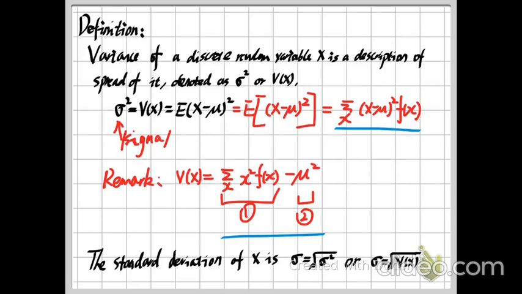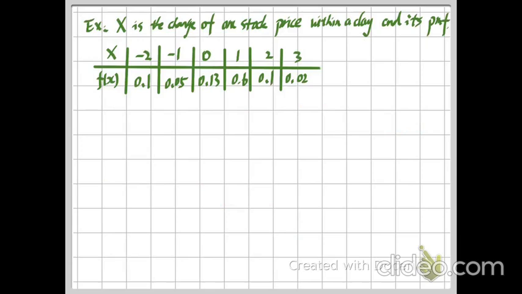Okay, so now we already talked about all of these three important terminologies of our discrete random variable. So let me give a short example. Let us look at this question. In this question, we are given a random variable and a PMF.